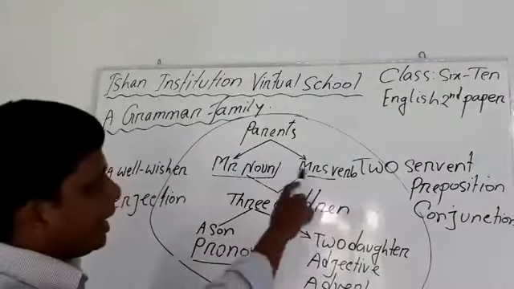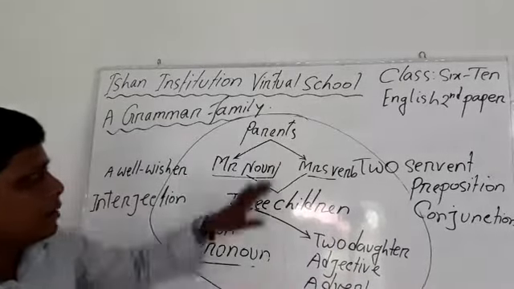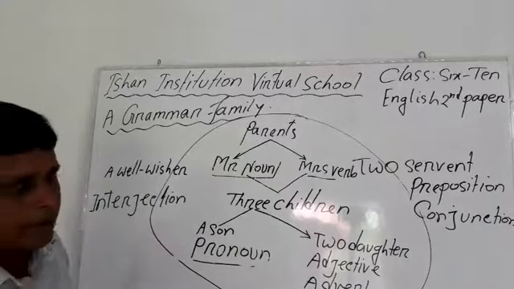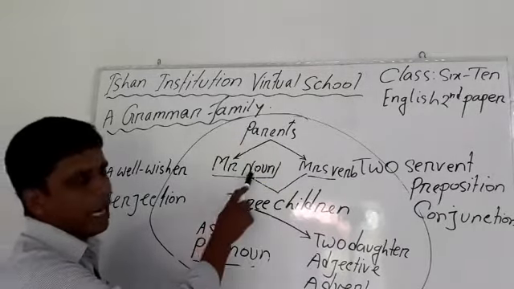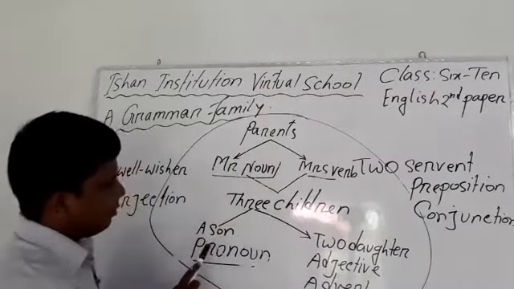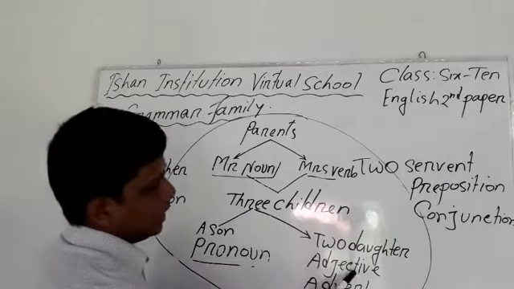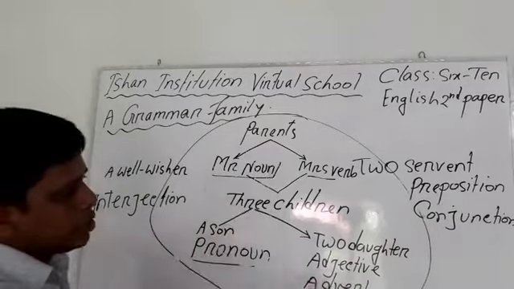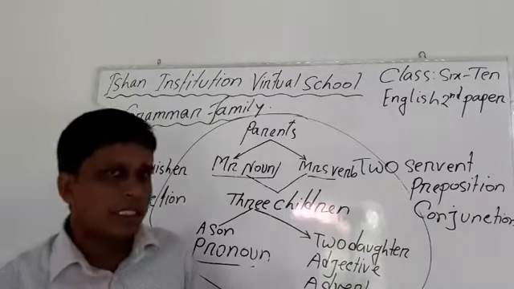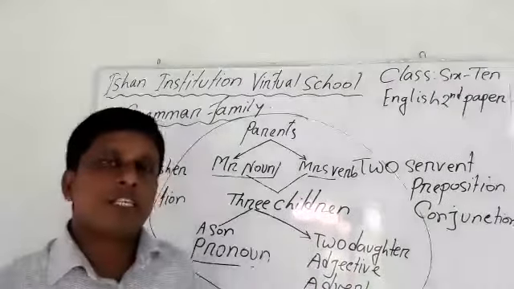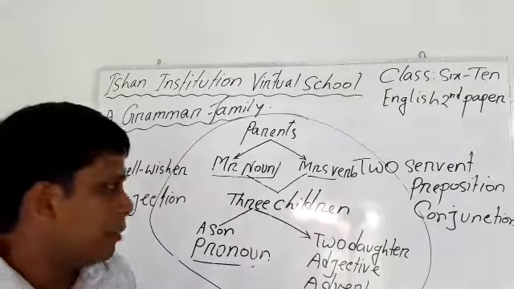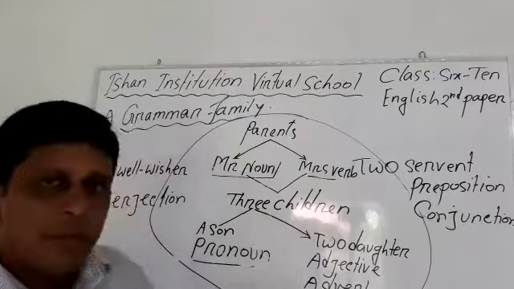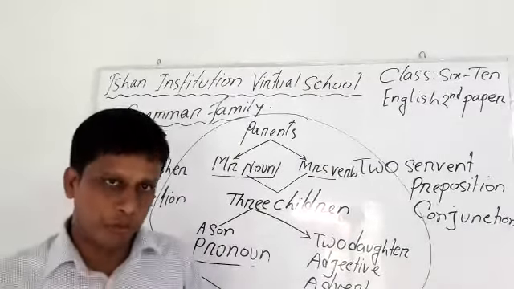Already we have found here that the family has 8 members named noun, verb, pronoun, adjective, adverb, preposition, conjunction and interjection. These 8 members constitute the family, constitute parts of speech. By these 8 members parts of speech is formed.